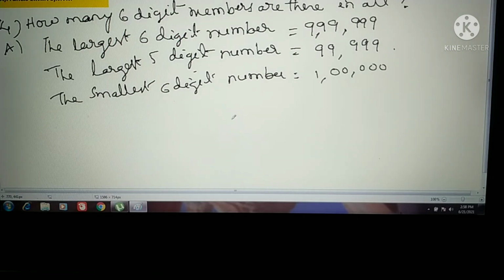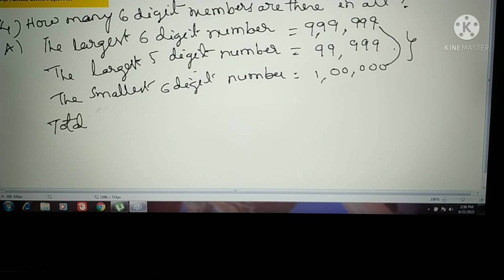This is the smallest 6-digit number. After that one we will go 6-digit numbers only, and this is the last 6-digit number, that is the largest one. Okay. So now to find out the total numbers, in between how many 6-digit numbers are there, from 1 lakh to 9,99,999, we have to check here. That is the answer here.